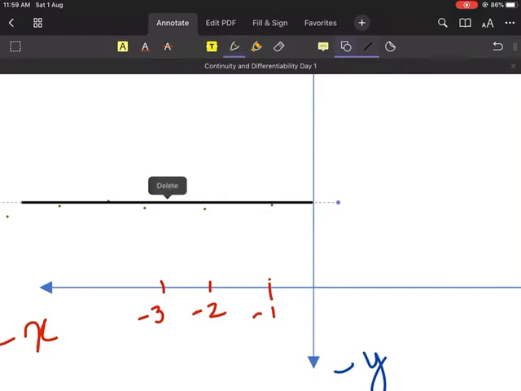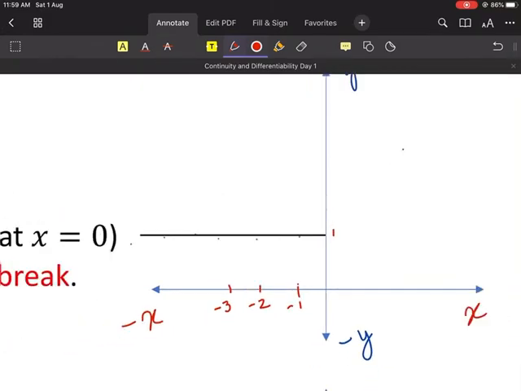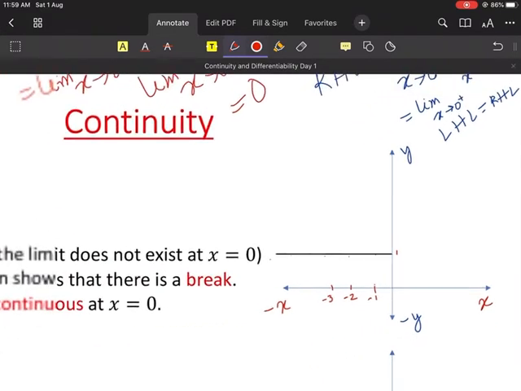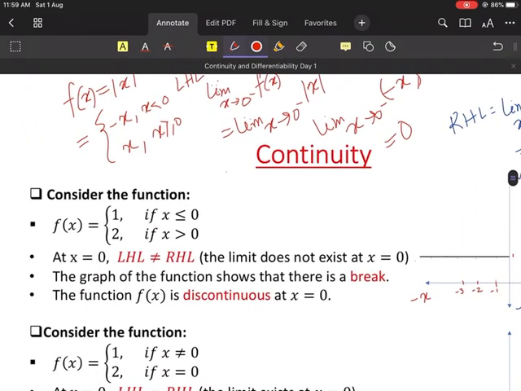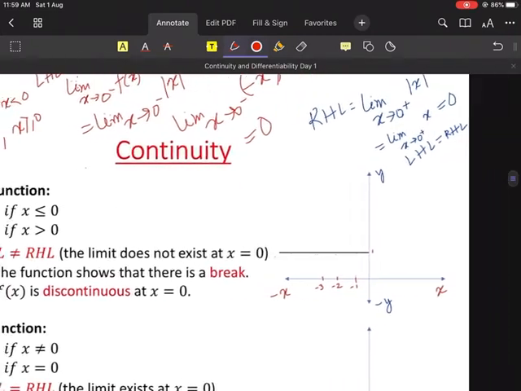Does everyone agree or not? Yes or no? And this point will be 1. When x is less than or equal to 0, f(x) is 1. Do everyone agree? Yes, sir. Now, next side. When x is greater than 0, look at here. When x is greater than 0, it is what?